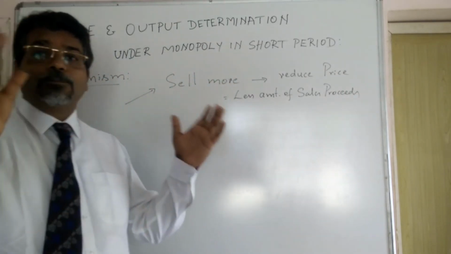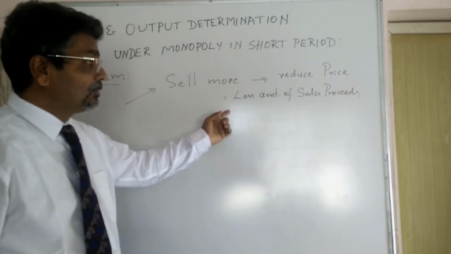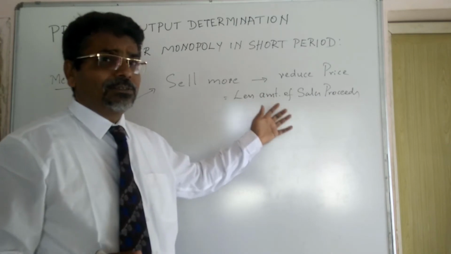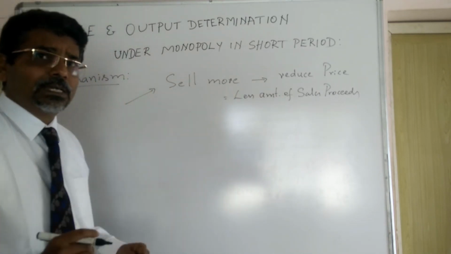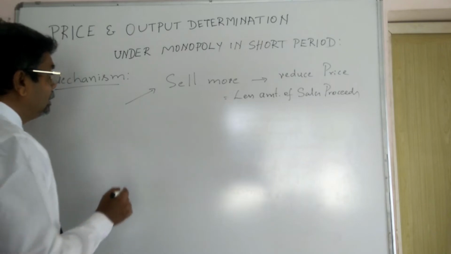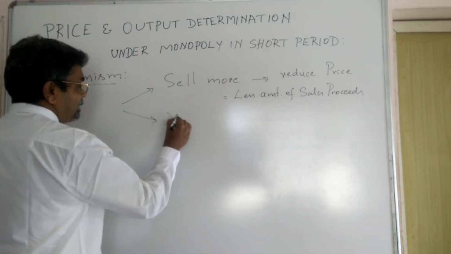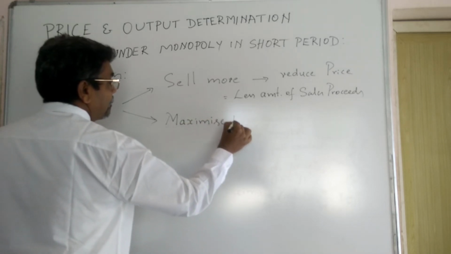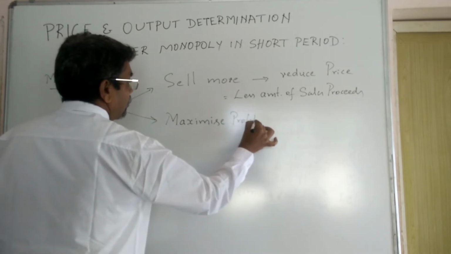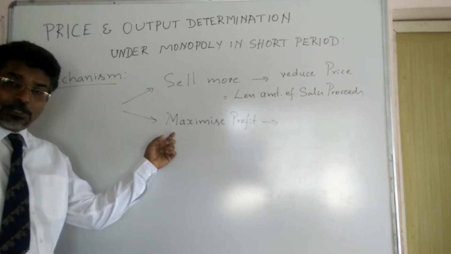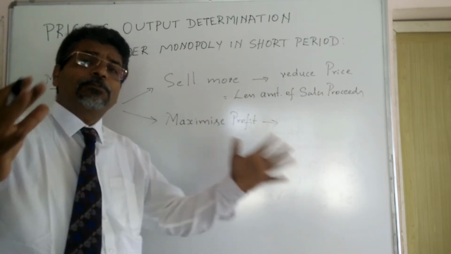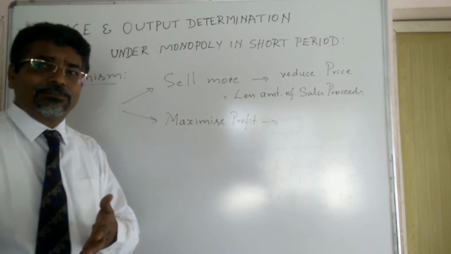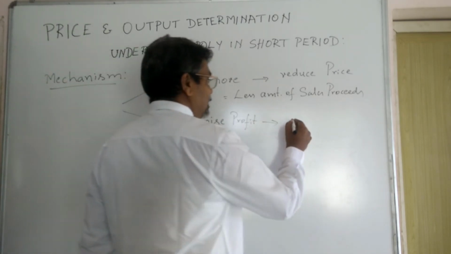When the sales proceeds of the total product sold in the market are put together, the amount received is very less. That is what we are seeing. If his intention is to maximize profit, or to increase profit, the common sense used by a common businessman is to increase the price, definitely.